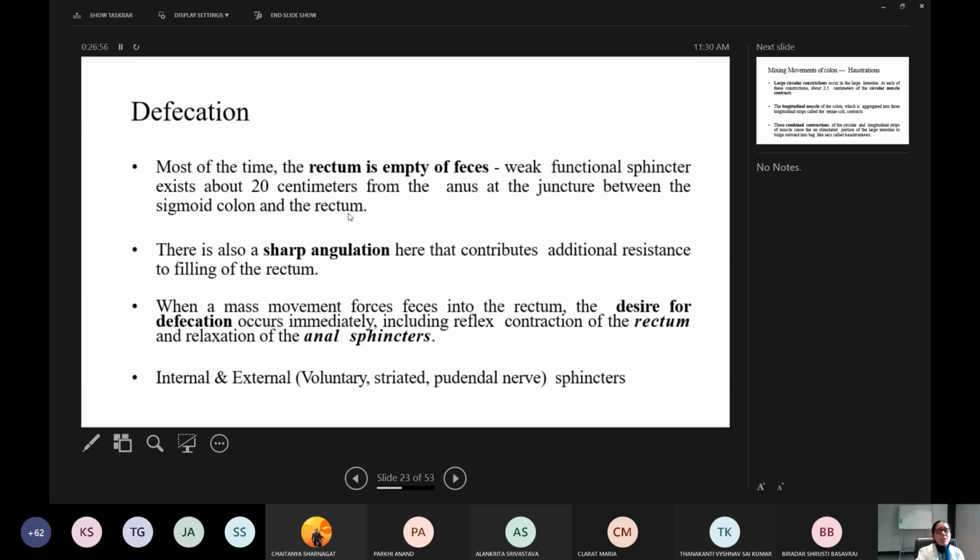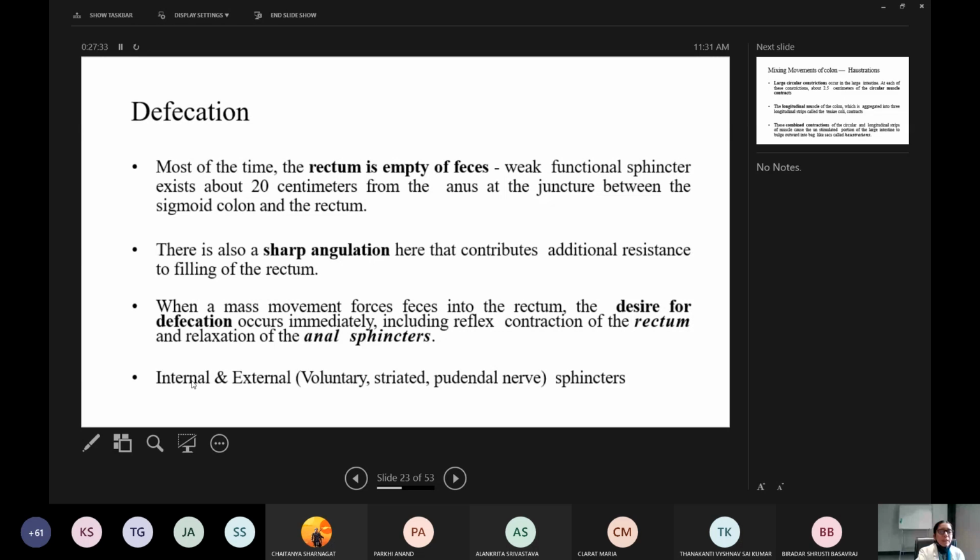So at the junction between the sigmoid colon and rectum, there is a functional sphincter present, and there is an angulation between the rectum and the sigmoid colon, the sigmoido-rectal angulation, a sharp angulation. This also causes resistance to filling of the rectum. When a mass movement forces feces into the rectum, the desire for defecation occurs immediately, including reflex contraction of the rectum and relaxation of the anal sphincters. Okay, internal and external sphincter.